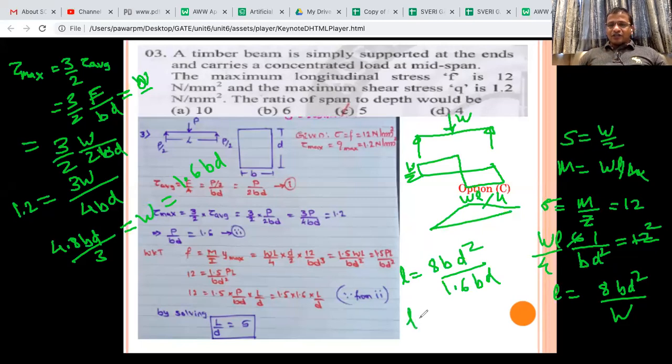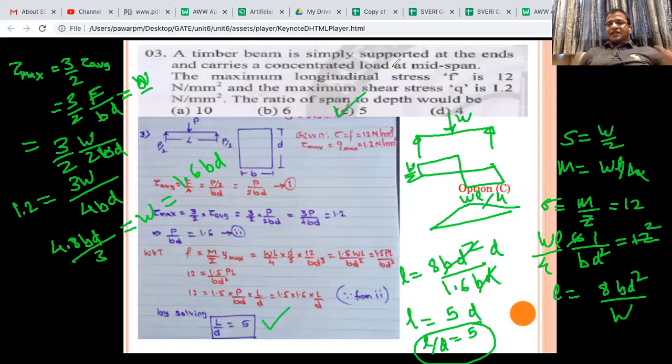Very good. So L is equal to 5. You cancel BD square, it will remain D. So 5D, and then you get L by D is equal to 5. Can you see the answer? So L by D is equal to 5.